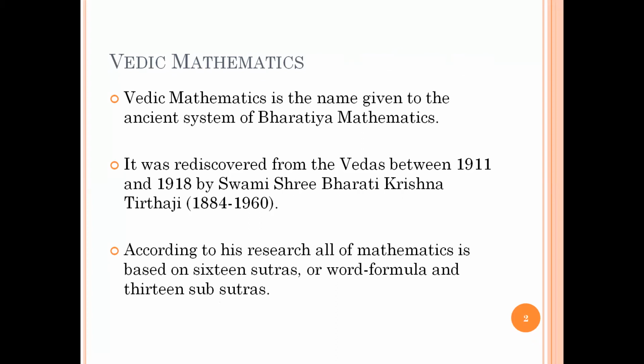Last lecture we saw the brief history of Bharatiya mathematics. We also saw Vedic mathematics. The name Vedic mathematics was given by Swami Bharati Krishna Tirtha ji, because he said, I have rediscovered this mathematical formula from the Atharva Vedas. And that's why he composed all 16 books on it initially. He initially wrote the 16 main sutras, that is the formulas, and the 13 sub sutras as well.